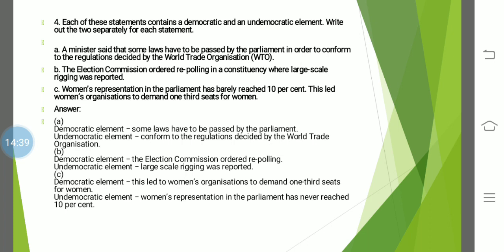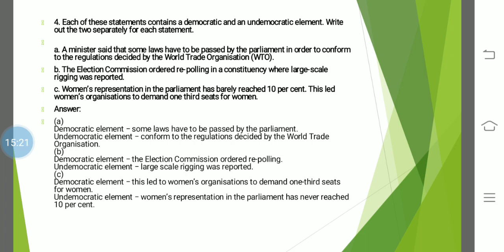Now, what is the democratic element in this? Some laws have to be passed by the parliament. Yes, laws are to be passed by the parliament, so this is democratic. But what is undemocratic? Conform to the regulations decided by the WTO. You know WTO is a world organization, and trade related disputes are all being settled by the WTO. Now you have to conform to whatever regulations are given by the WTO. So that is why it is undemocratic.